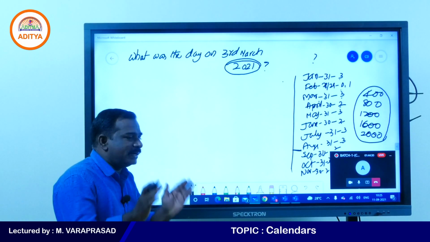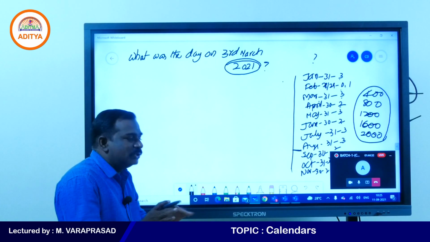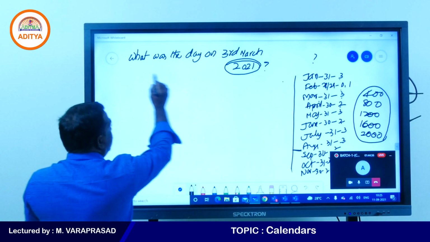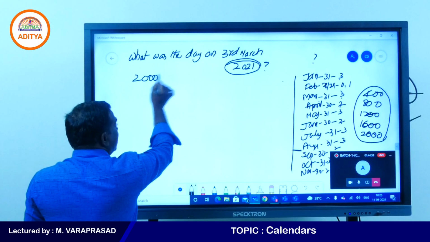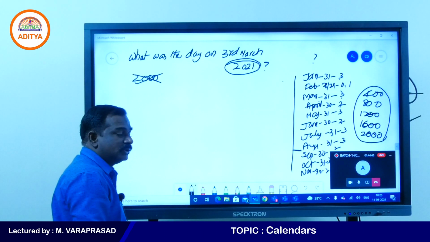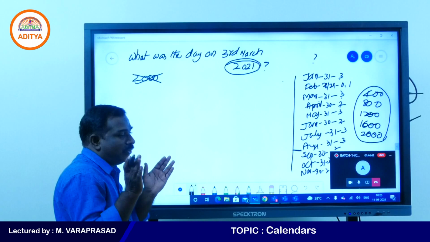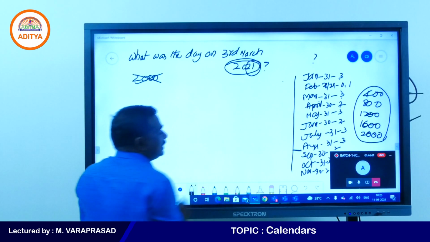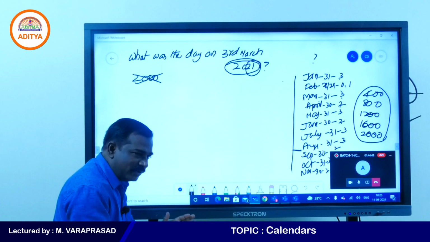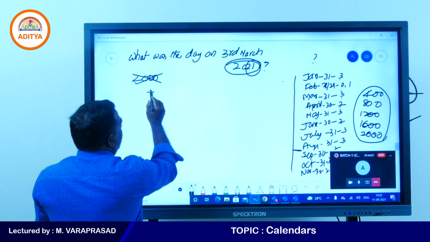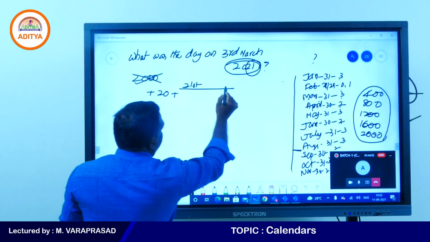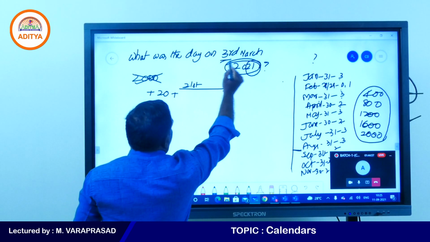So you can remove 2000. 2021, no need to take 2000 years, because 2000 years has 0 odd days. Now, what is the next number you see? 21 years. So we are finding the 21st year's date. So take 20 years, and in the 21st year we are finding March 3rd.